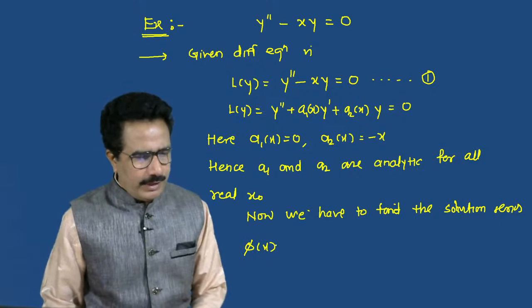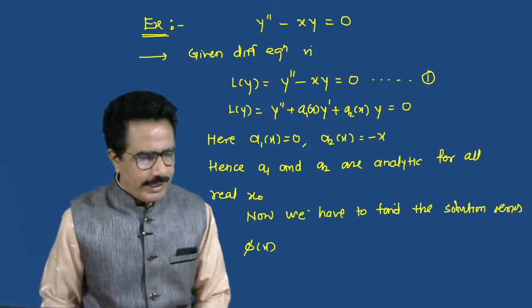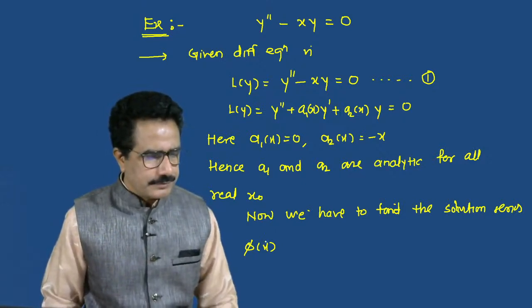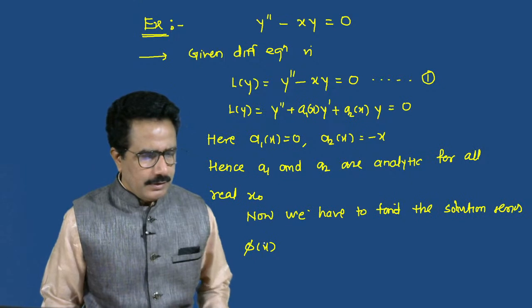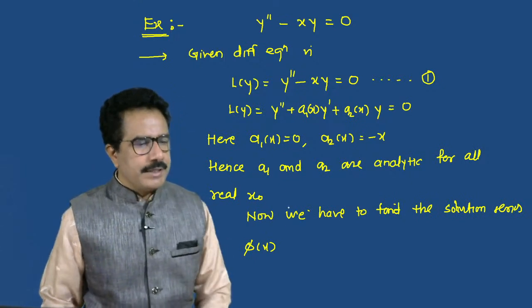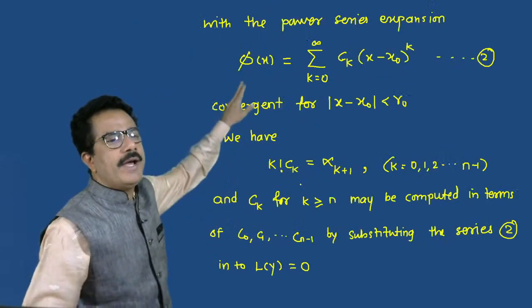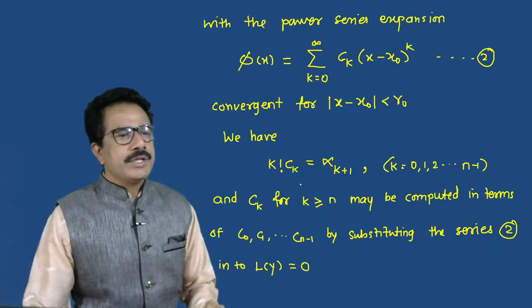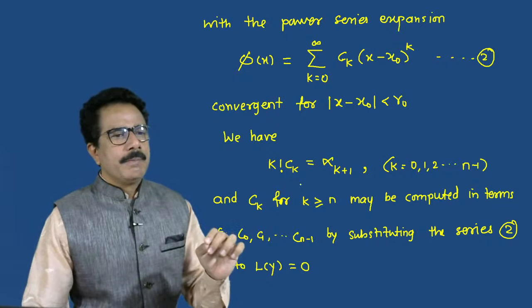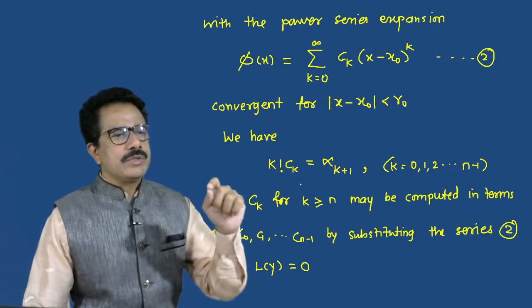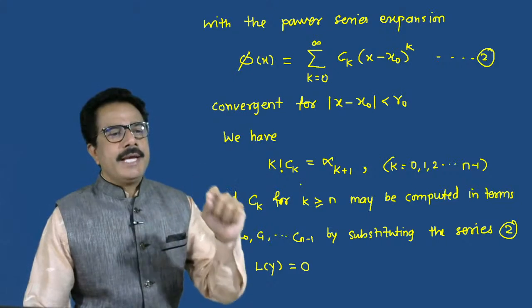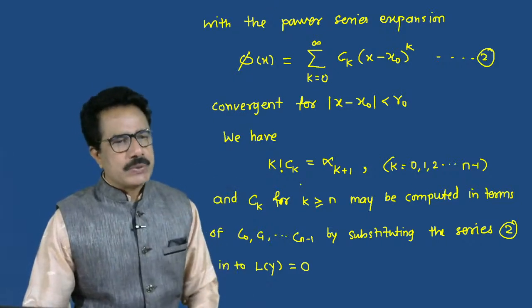According to the formula we can write phi of x equals summation k equals 0 to infinity of c k into (x minus x naught) raised to k.